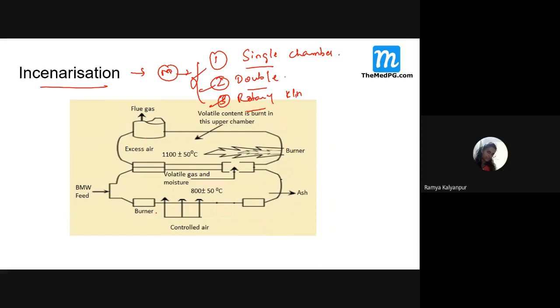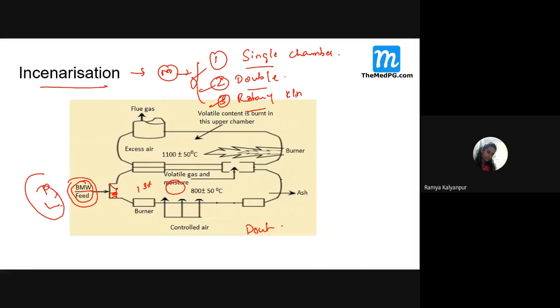Now look at this picture. I just want to give you an idea. Here BMW, can you all understand, students? BMW is biomedical waste. Feed means this is the first chamber. One big chamber will be there. Students, am I audible for you? Yes, ma'am. So now this is a double chamber incinerator. You open the lid, and then you put all your infected hospital waste, that is placenta, limbs, and all those wastes, and dump it inside.